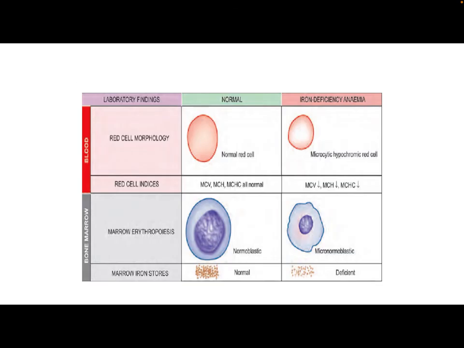Here we can see the changes in red cell morphology as well as in normoblasts in iron deficiency anemia. The red cells will be normocytic, normochromic in a normal person, while they become microcytic and hypochromic in iron deficiency anemia. In normal erythropoiesis, we will be able to see normoblasts, while in iron deficiency anemia, we will be able to see many micronormoblasts in the bone marrow.